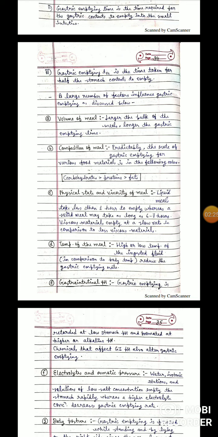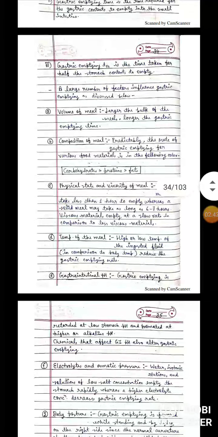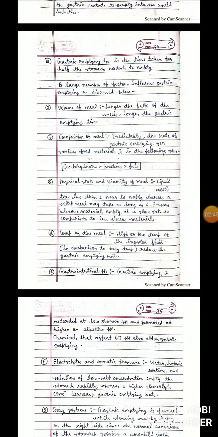Composition of the meal: carbohydrates take much less time, then proteins, and then fats. Fats promote secretion of bile, which too has an inhibitory effect on gastric emptying. Physical state: it can take from 6 to 7 hours. Temperature of the meal: high or low temperature compared to body temperature reduces the gastric emptying.